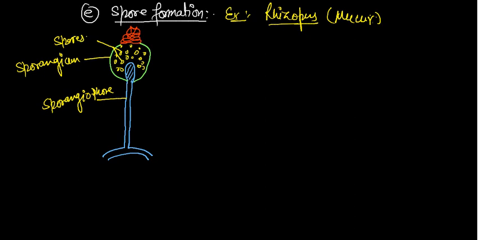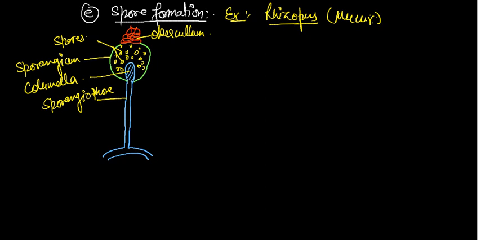This structure is most important, called columella. Columella is the sterile part. It absorbs the food and increases its size. This structure is called operculum. The operculum layer is very soft and very thin, so with a single little jerk it will easily open.